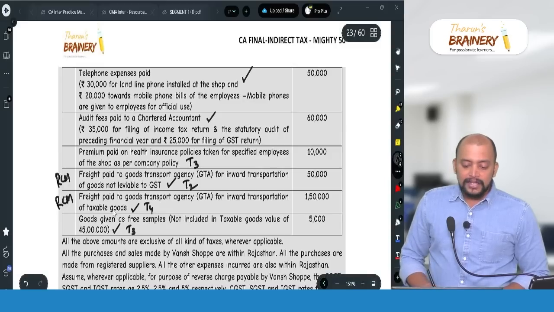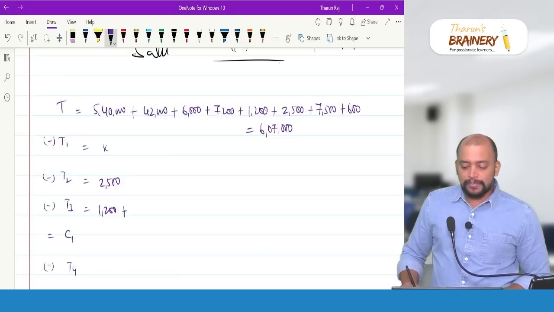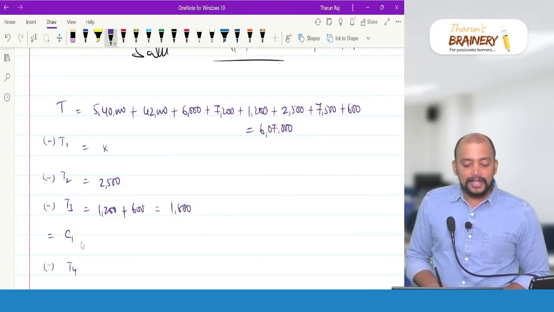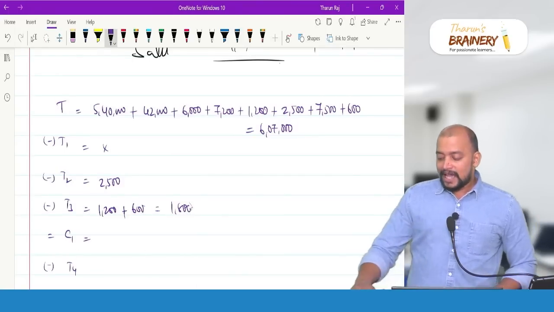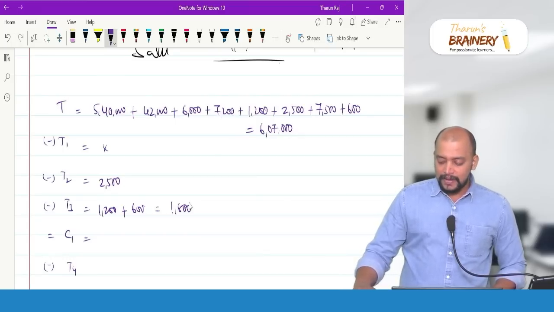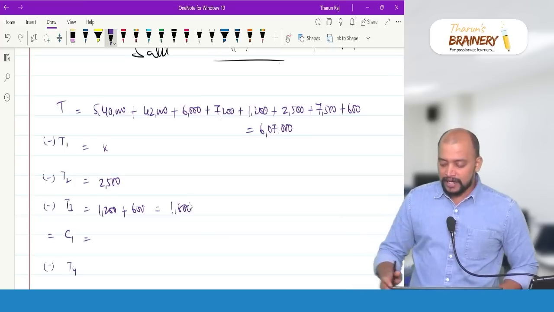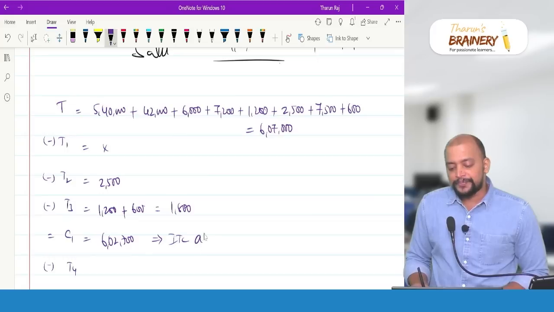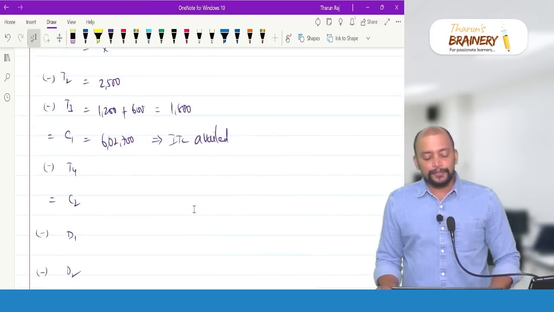And then goods distributed as free samples 600, that is 1,800. The balance amount will be ITC availed in electronic credit ledger, 6,07,000 minus 2,500 minus 1,800, that is 6,02,700 is ITC availed. ITC availed in electronic credit ledger minus T4.